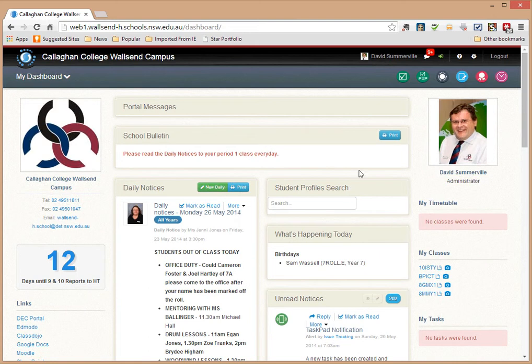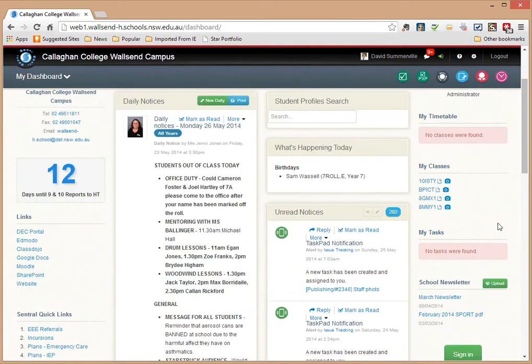On the right hand side, I have my photo there, and it tells me what level of access I've got. If this was actually on the day of a school day, it would have my classes here, and it would show my roles and which roles I haven't marked.